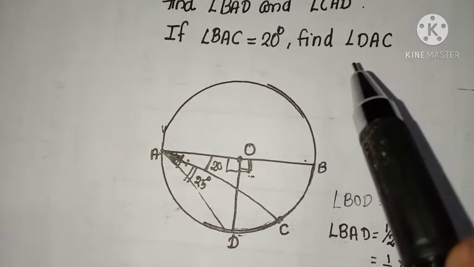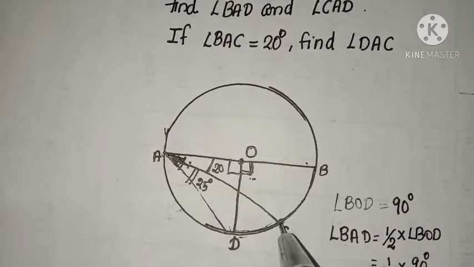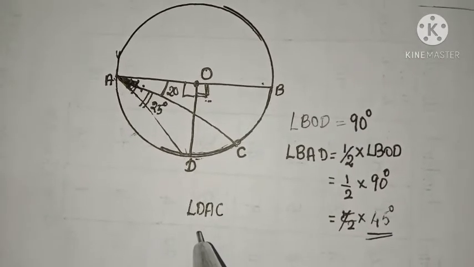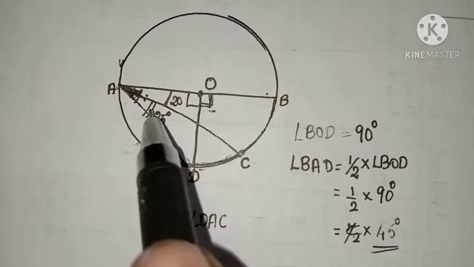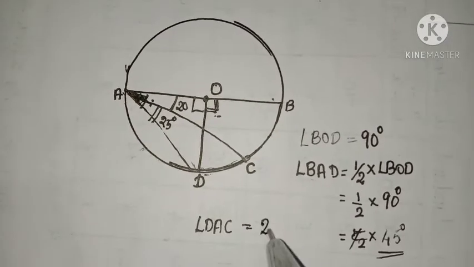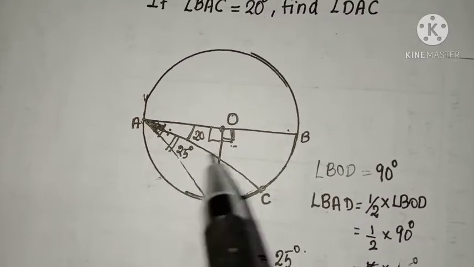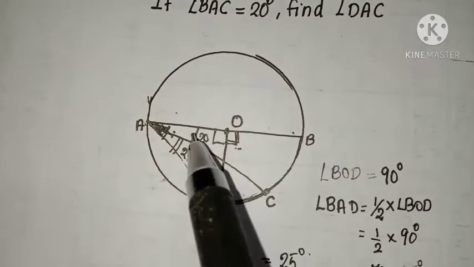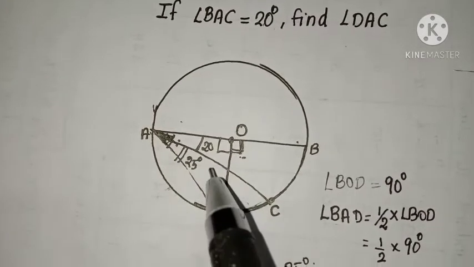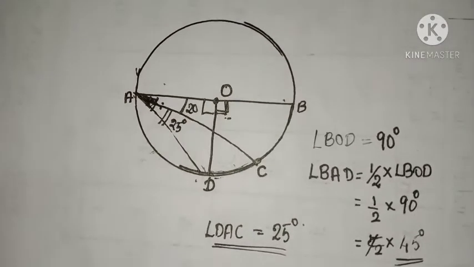So our question is, what is DAC? Angle DAC is equal to 25 degrees, because total angle BAD minus BAC gives angle DAC. Therefore, DAC is equal to 25 degrees. Okay.